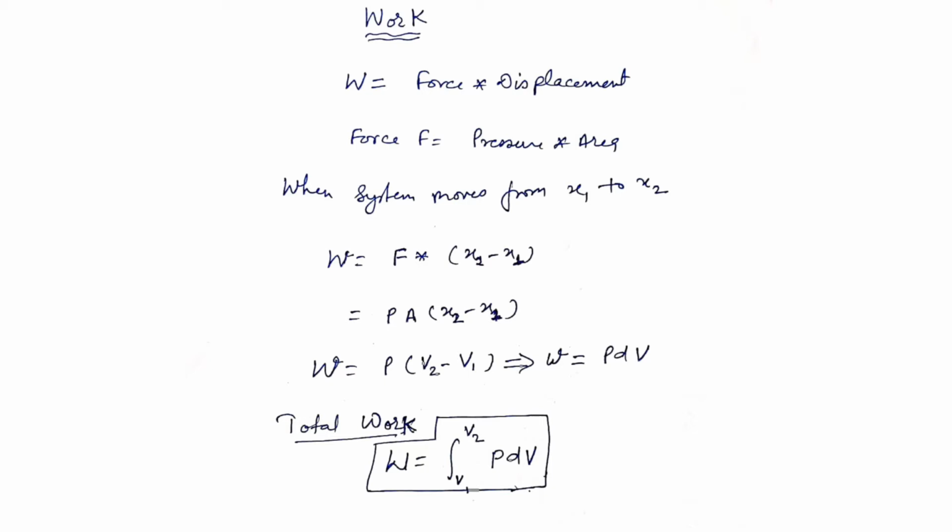Here the area multiplied by displacement is equal to volume. So this equation we can write in the form of W equals pressure multiplied by final volume minus initial volume, or simply W equals P dV. In this way, we can calculate the total work of the system by integrating P dV from initial volume V1 to final volume V2.